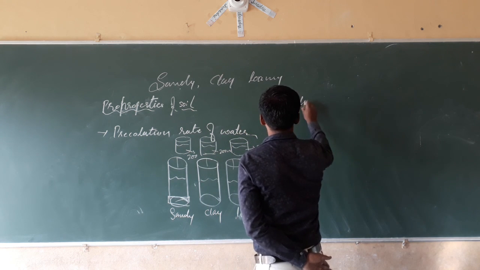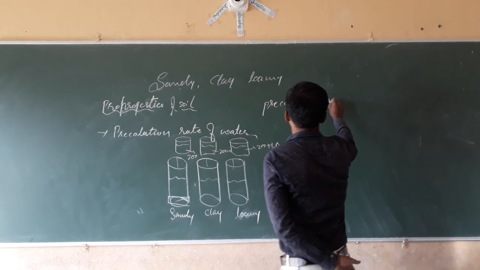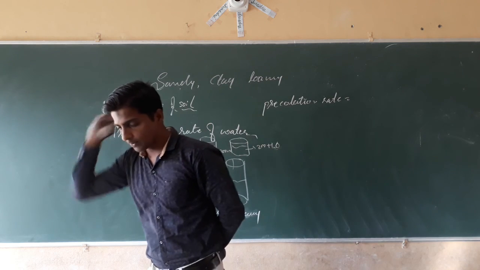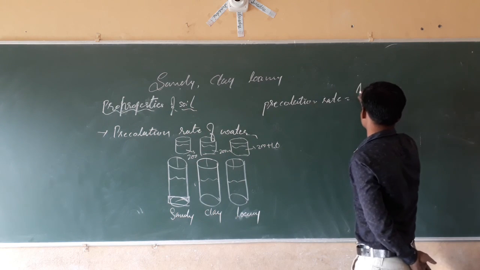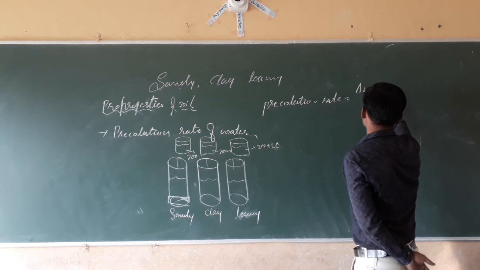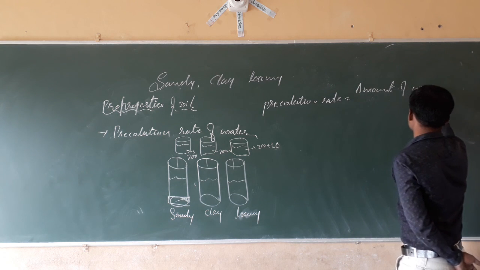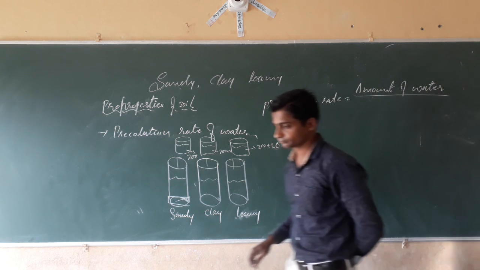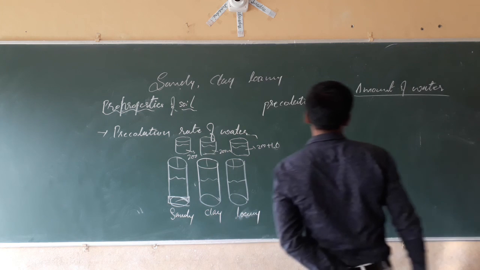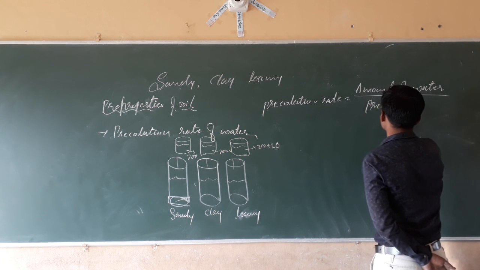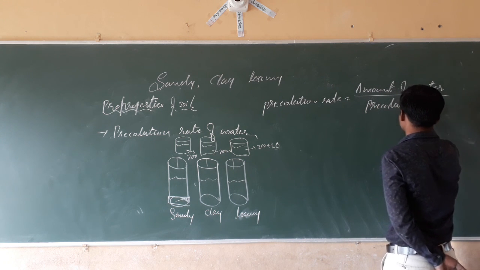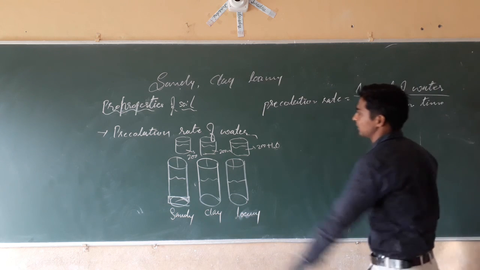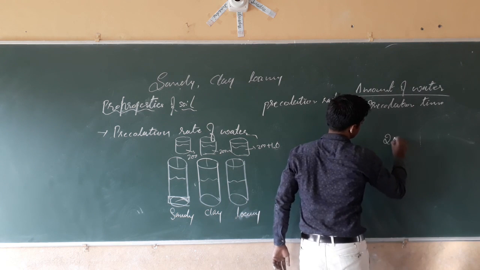Percolation rate is equal to amount of water divided by percolation time.